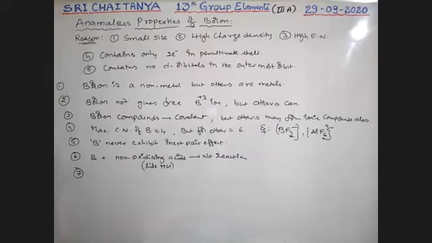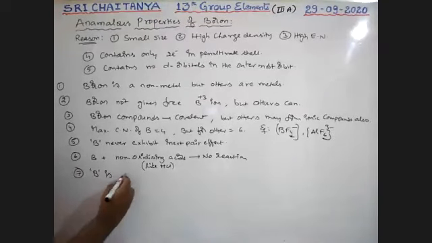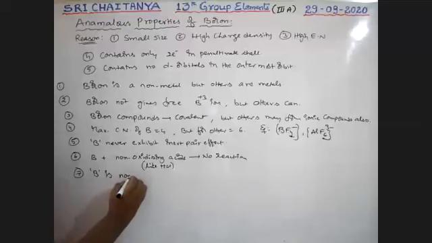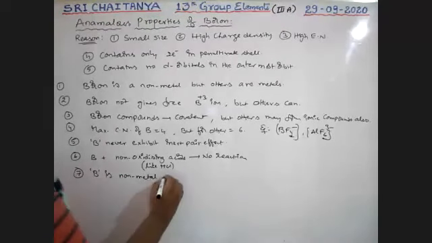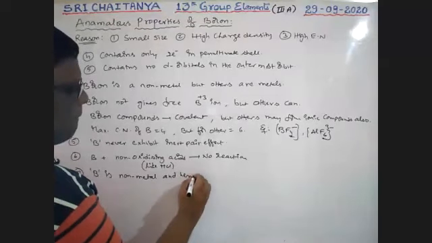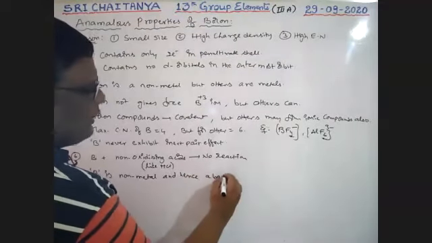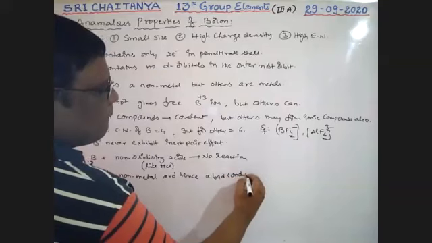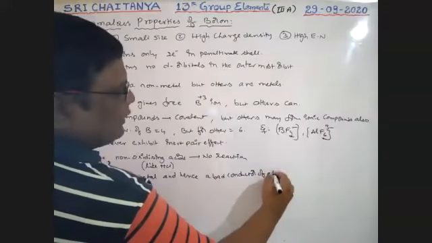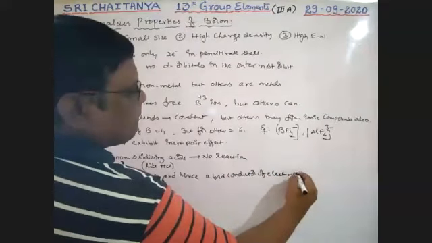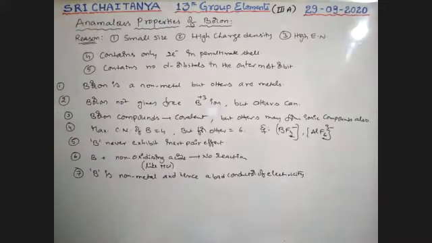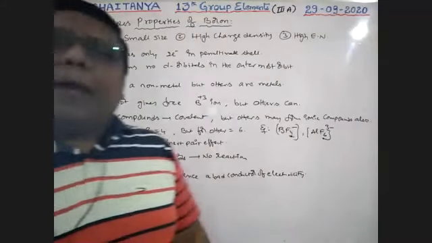Next point. Boron is a non-metal and hence a bad conductor of electricity.